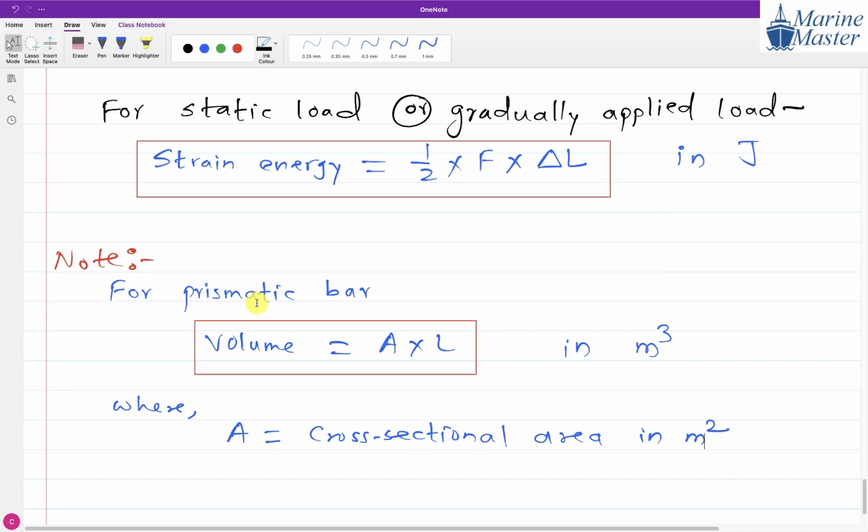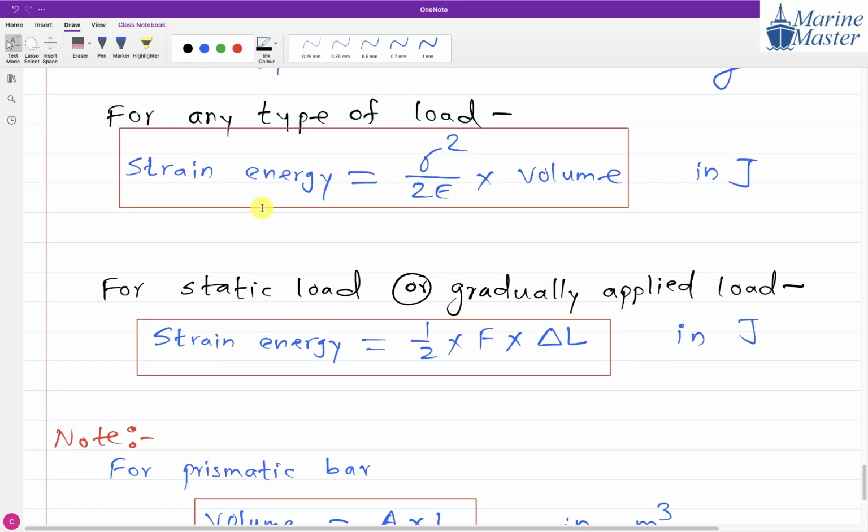Sir, for this static, you told the strain energy is half F into delta L. So the other one is for any type of loading, sir. So basically for suddenly applied load and impact load that will be used, no? We will use that one for static load also, sir. So this relation of strain energy is applicable for static load also, suddenly applied load also, and impact load also, sir. For any type of load.